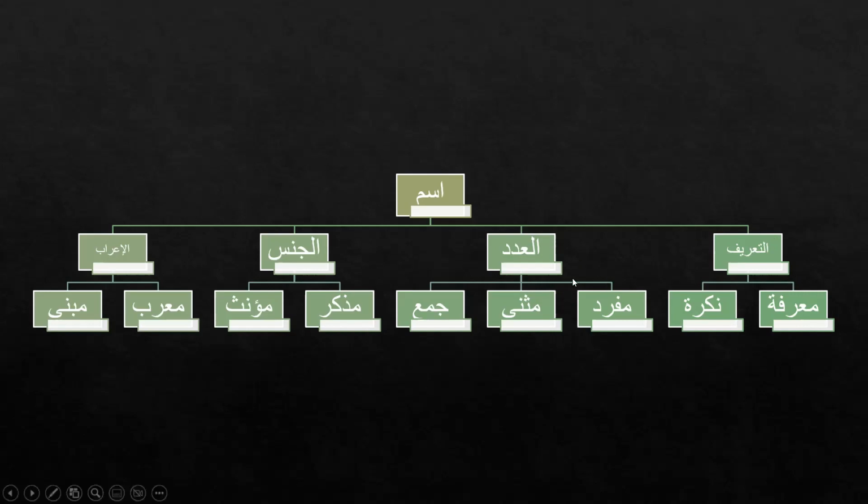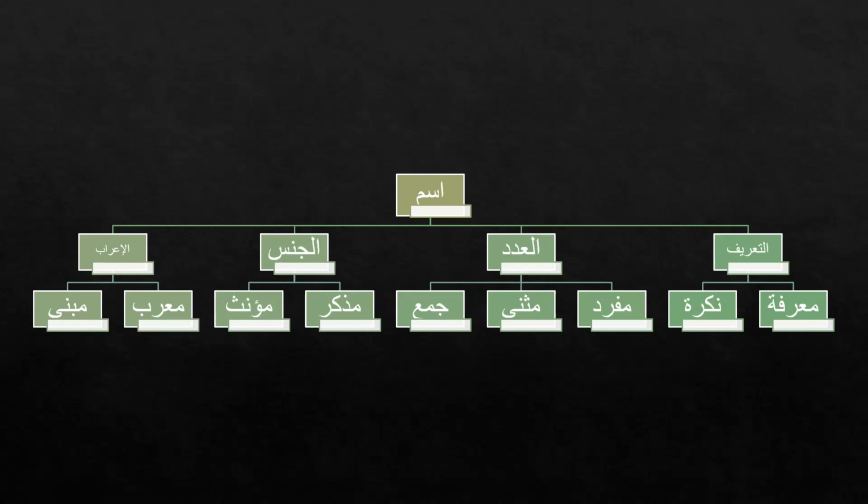Then we learned about al-adad, that's number, and an isim can be divided into three types with respect to the number: mufrad, musanna, and jama. Then we studied al-jins, the gender of an isim, and it is again divided into muzakkar and muannath. Then we did irab, and that's murab and mabni.